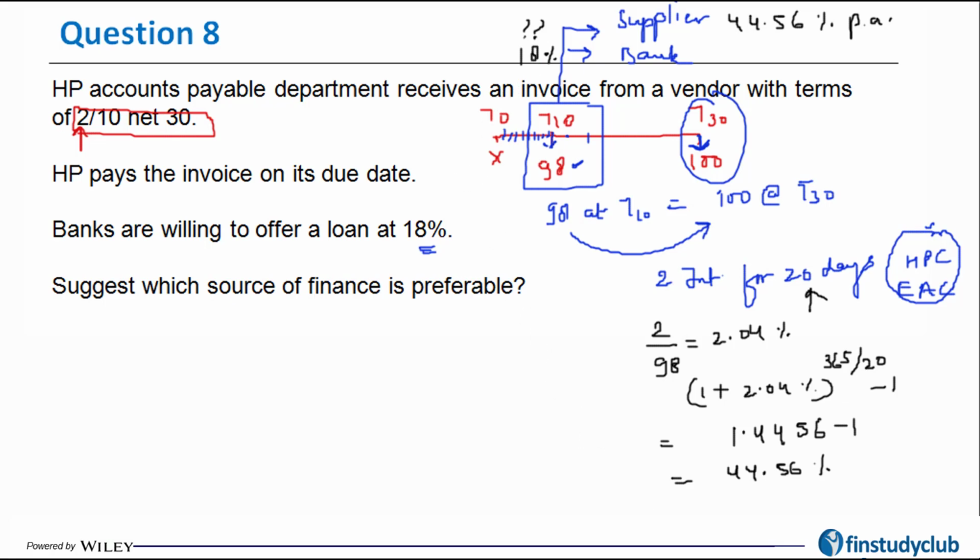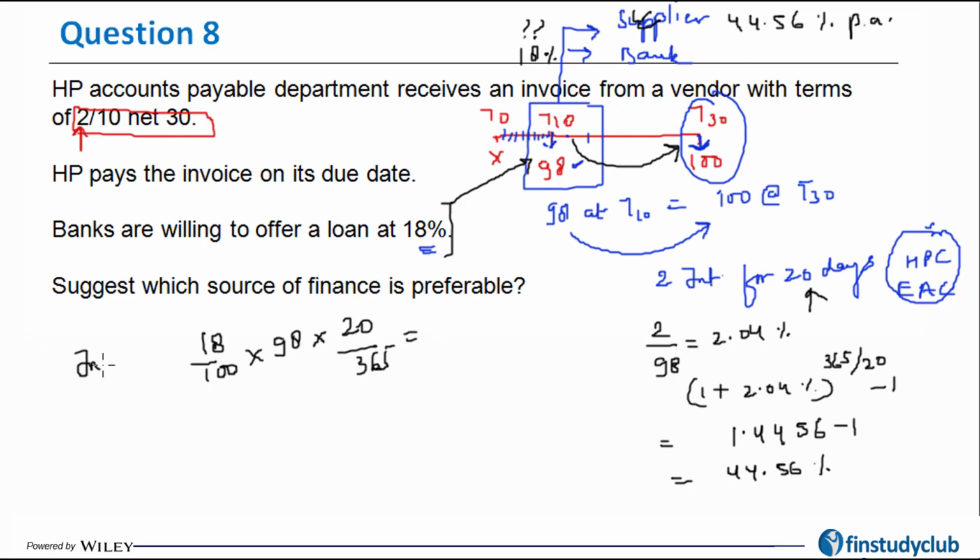I'm going to take the loan from the bank at 18%, at T10, pay to the supplier and repay to the bank at T30. The question is, how much would be paid to the bank? The interest on 98 principal at 18% for 20 days turns out to be this much.